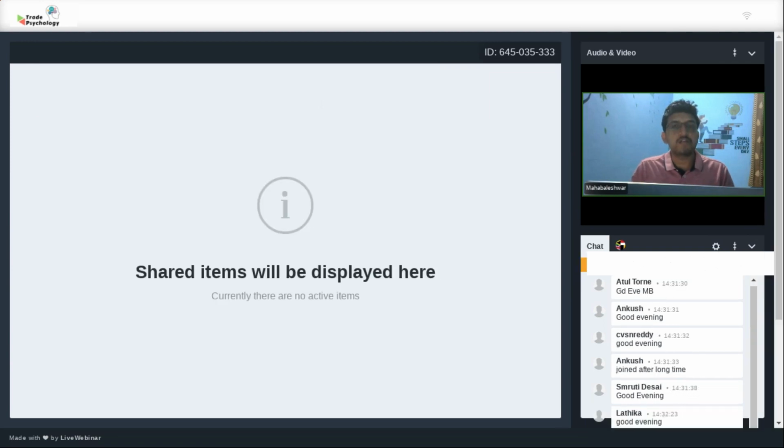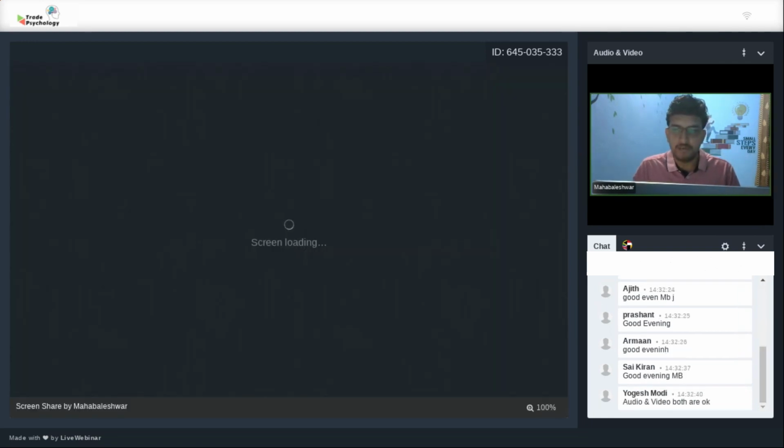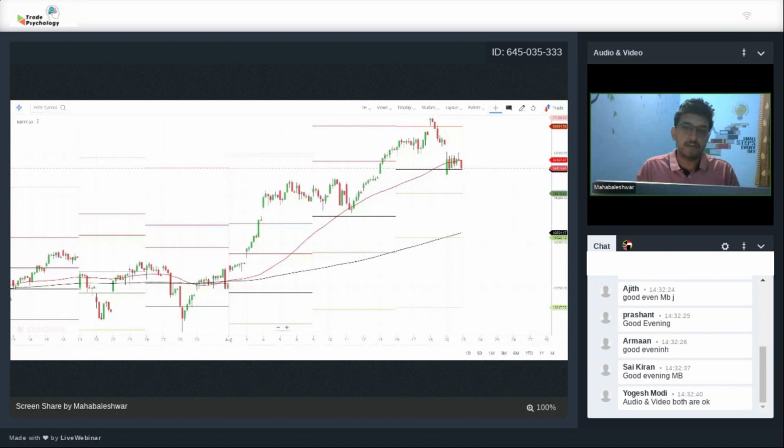So first we'll start with the trend analysis of Nifty. We'll see how the Nifty is currently trading and what could be the possible projection for the upcoming week. Then we'll discuss the trades we've taken over the last couple of weeks. For those who are new, we'll discuss the recent trades we've taken and what we're holding, and also what kind of trade we are planning to take for the upcoming week or upcoming month.